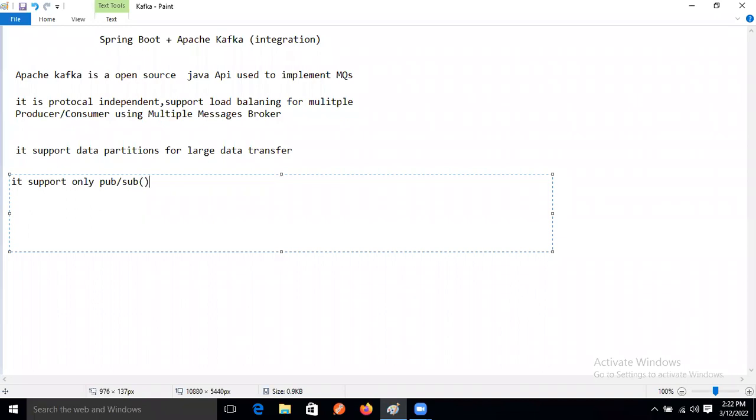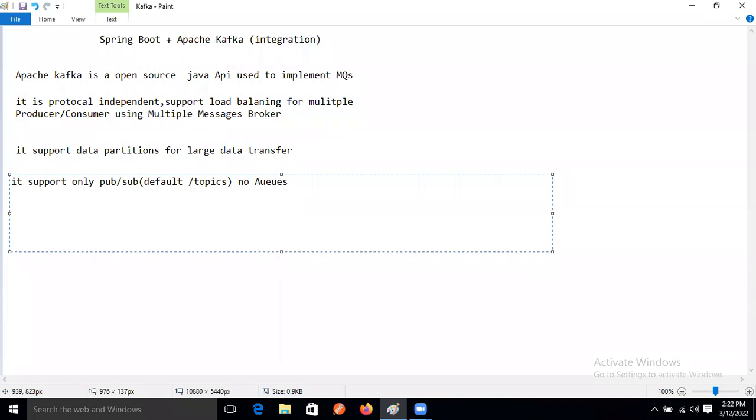The default is what? Topics, right? Yes, topic. So here you can say there is no queues concept.